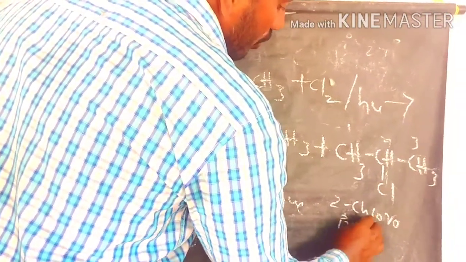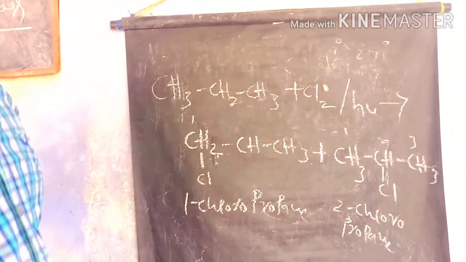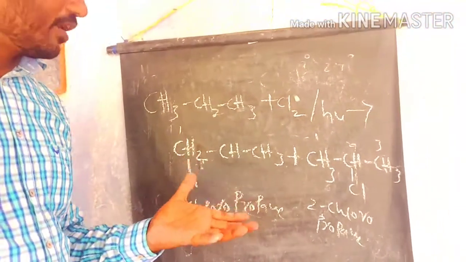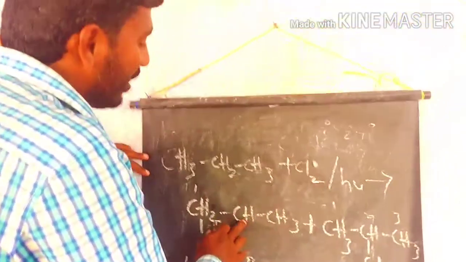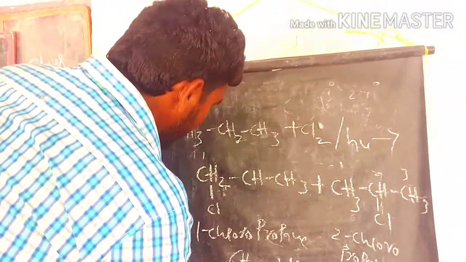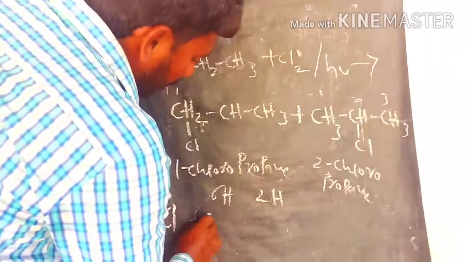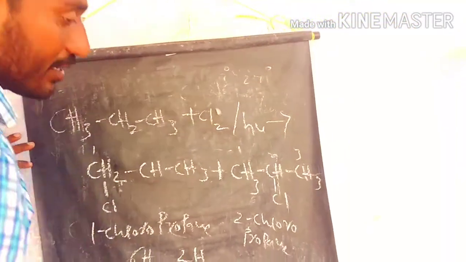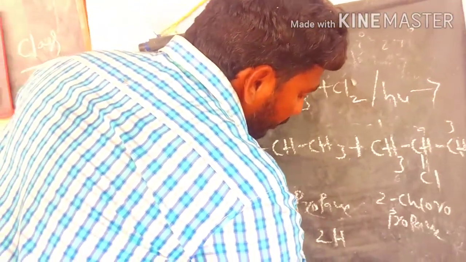So which product is major? How can you decide which compound is major? For example, how many primary hydrogens are present in propane? 6 primary hydrogens are present. How many secondary hydrogens are present in propane? 2 hydrogens. So let's multiply by the chlorine selectivity. What is the primary selectivity with chlorine? Only 1, so 6 into 1 is 6. What is the selectivity ratio for the secondary hydrogen? 3.8, so 2 into 3.8 is 7.6.